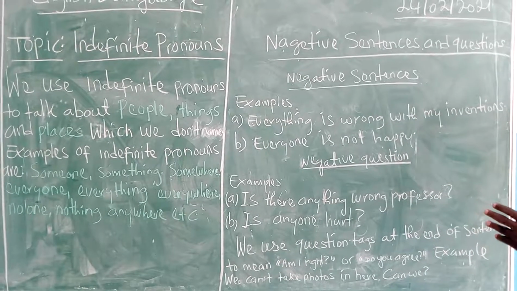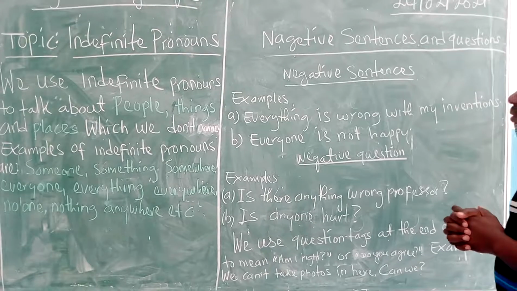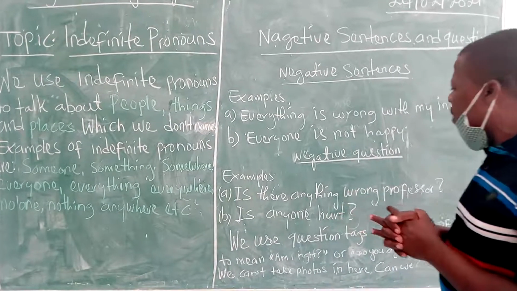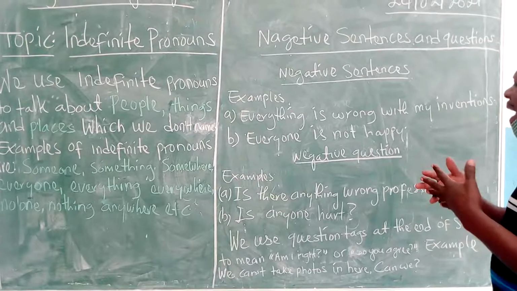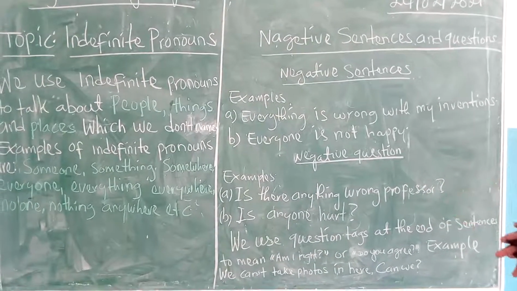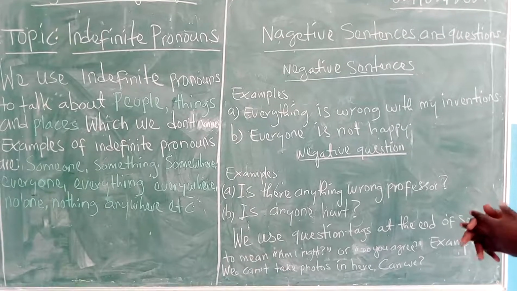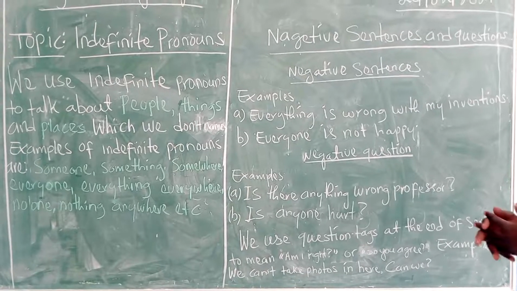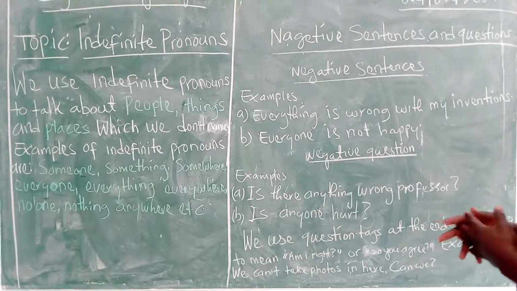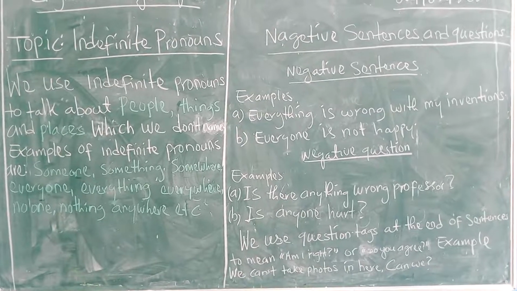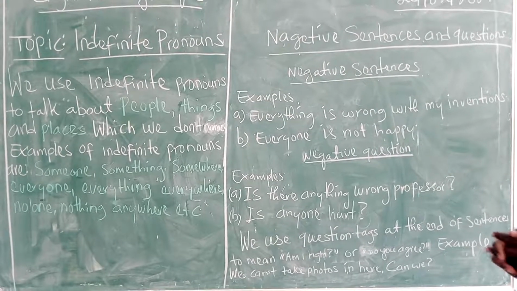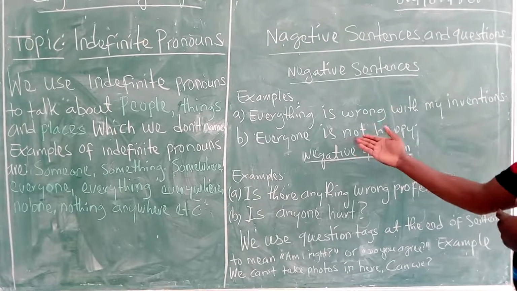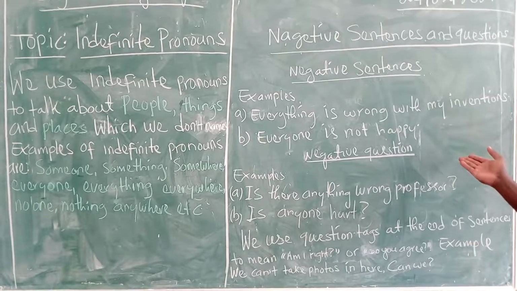Negative sentences and questions. Negative sentences. What are negative sentences? Sentences that are negative in their nature, that they do not ask for a positive response. Take for instance, we know of chief and doctor. Everything is wrong with my inventions. That is what the doctor said, professor. Everything is wrong with my inventions. It's a negative sentence. Everyone is not happy. Wrong is negative. Not happy is negative. So these are negative sentences.